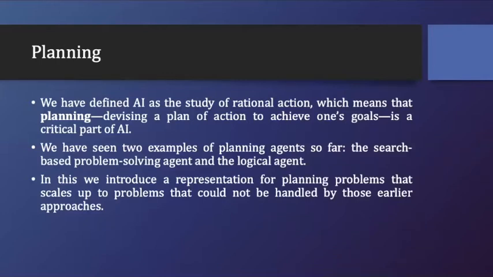Then we went on to another type of planning agent, which is called the logical agent, which has prior knowledge, and based on the percept, it will choose what type of action it has to perform based on the inference system. So the logical agent, which is called the knowledge-based agent, we have also seen.